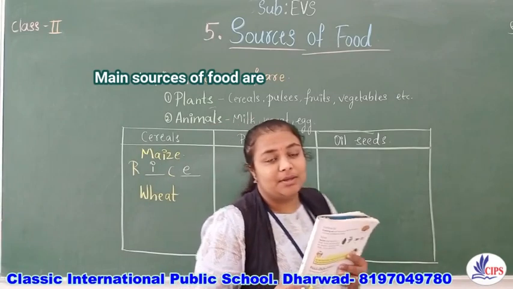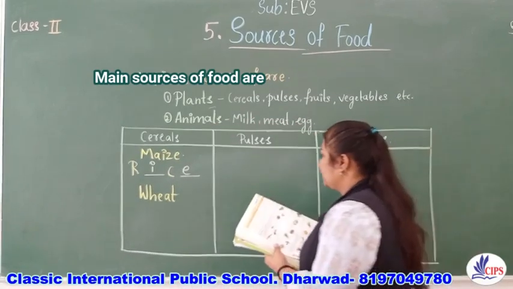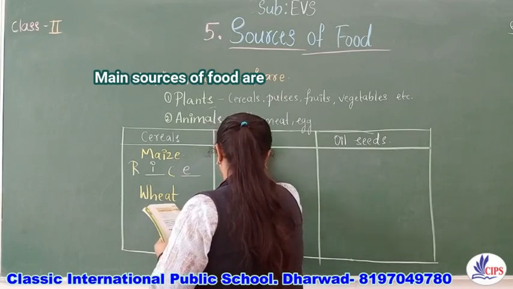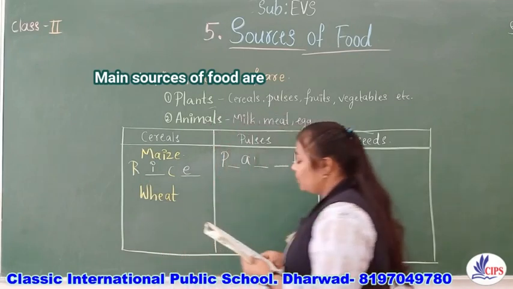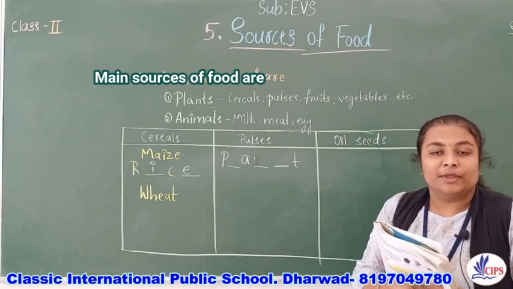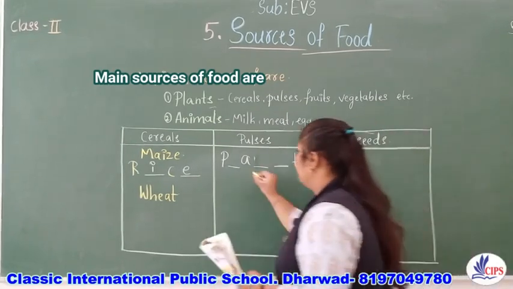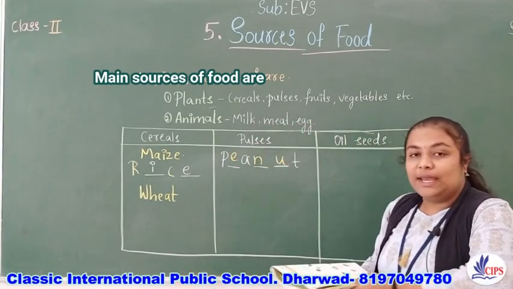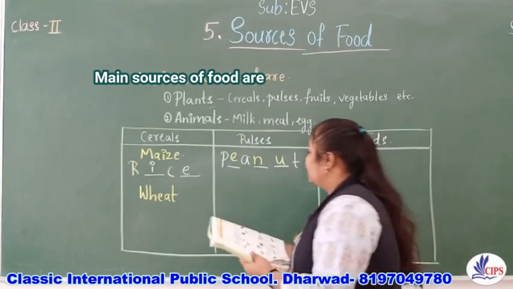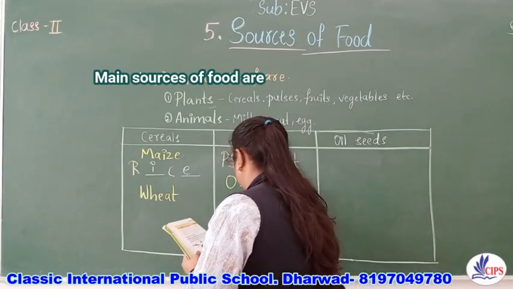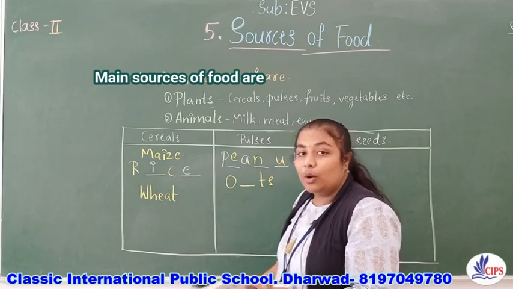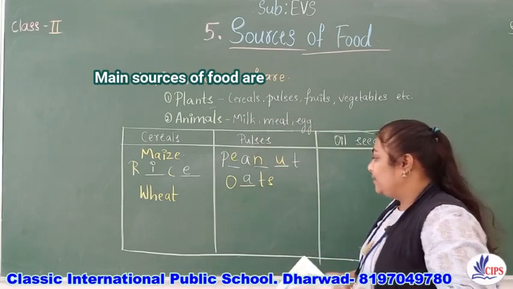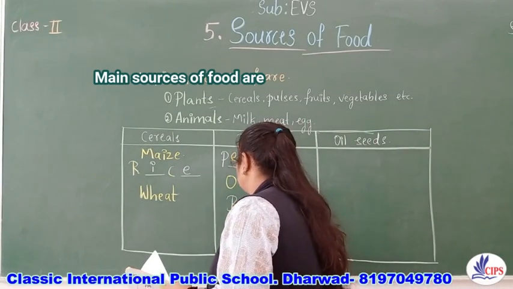In the pulses section, what is it? It's peanuts. P-E-A-N-U-T. Peanut. Second one, it's oat. Spelling: O-A-T-S. Oats. And the third one they have given is beans.